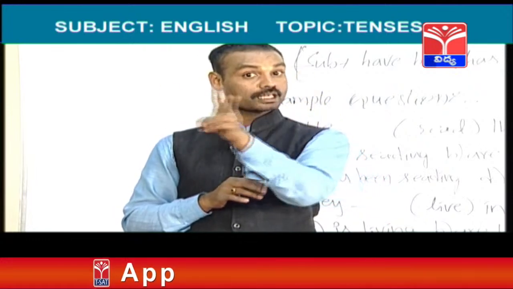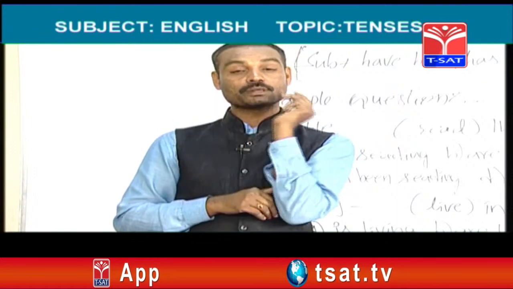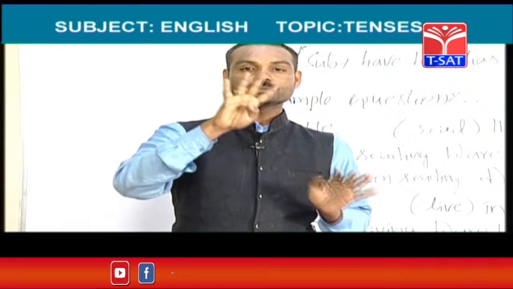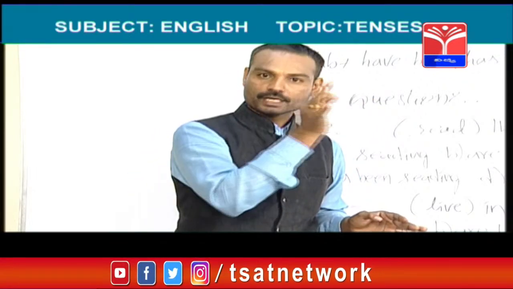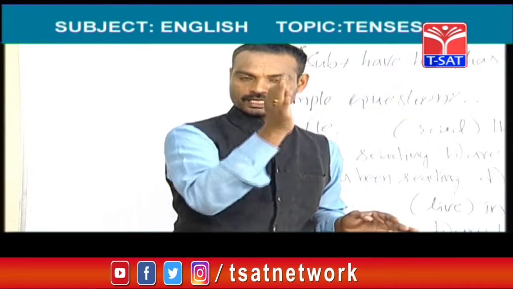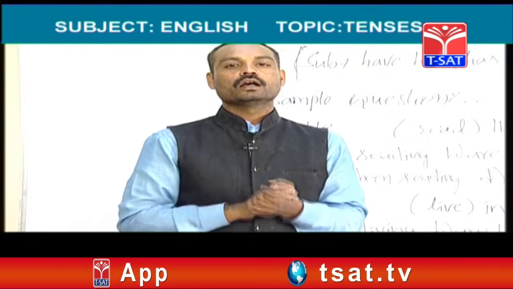In simple present tense there are 2 helping verbs. I am sorry, I forgot to tell you the helping verbs of simple present tense. They are do and does. Okay, right. So 4 types of sentences will be there in every tense. They are positive sentences, negative sentences, interrogative sentences and negative interrogative sentences.